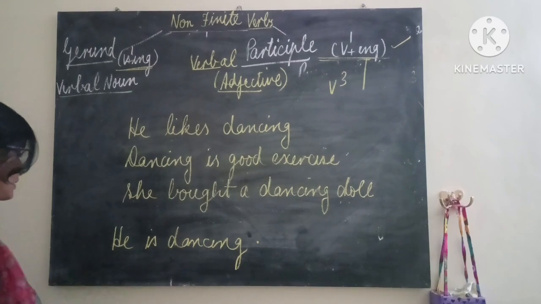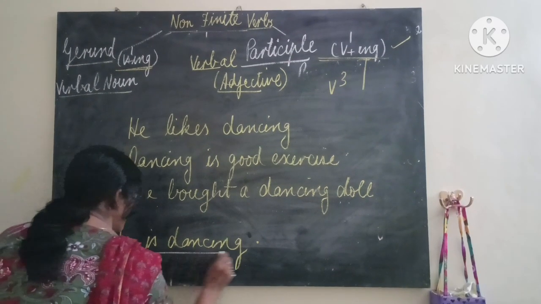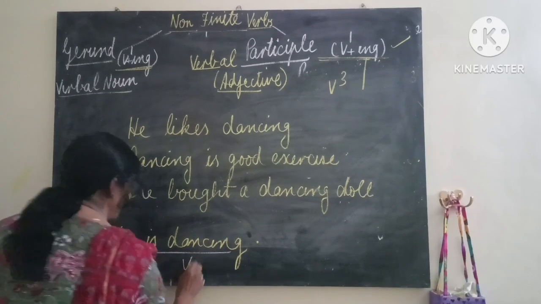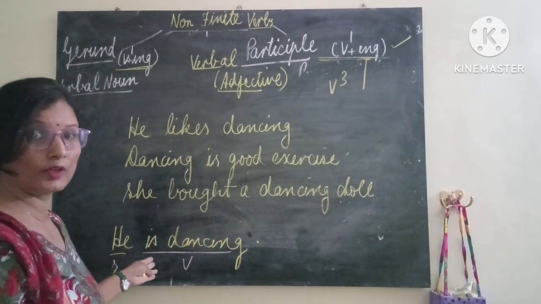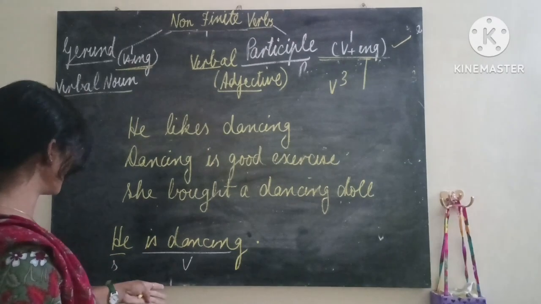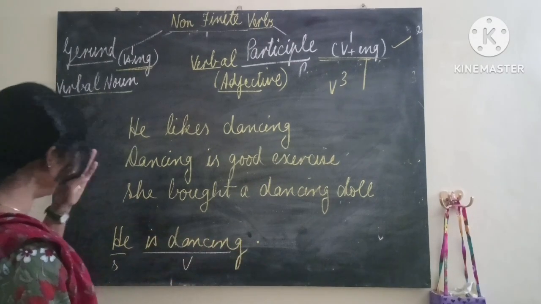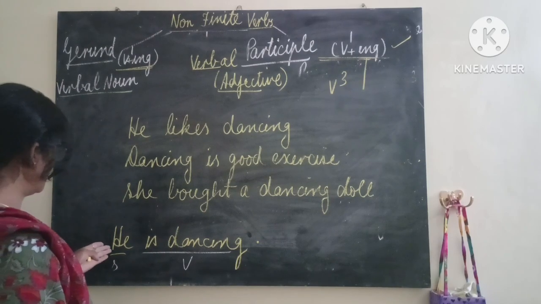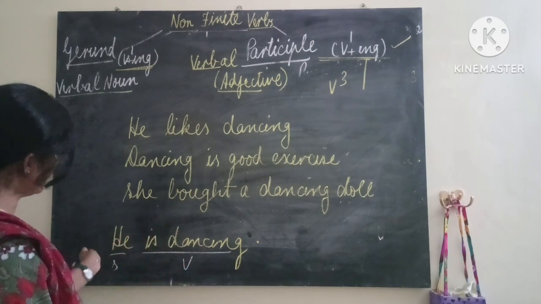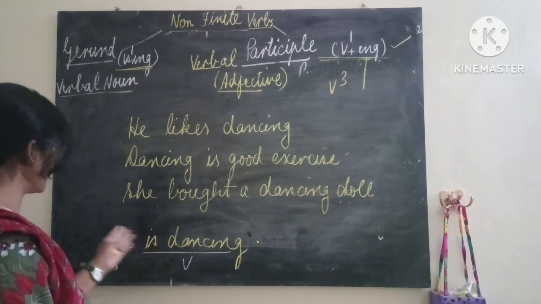Okay, last, let's see. He is dancing. Here subject is he. And this, is dancing, is verb. What kind of verb? This is present continuous. If we change to I, it will be I am dancing. If I change the tense also, present tense, he dances. Past, he danced. In the same way, past continuous, he was dancing.